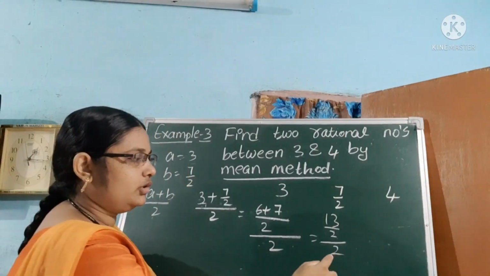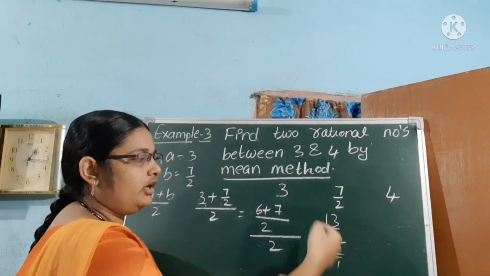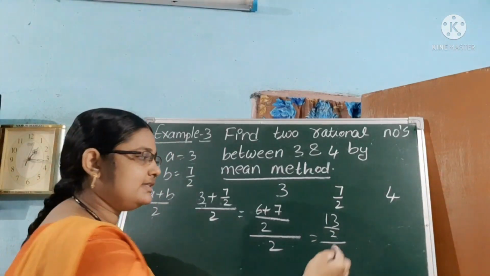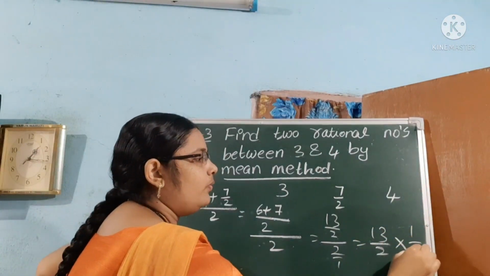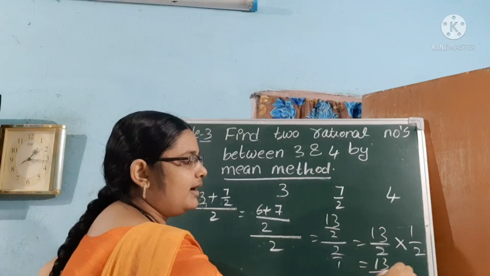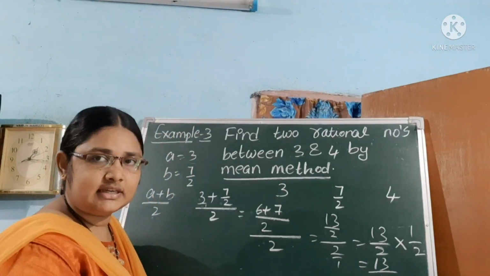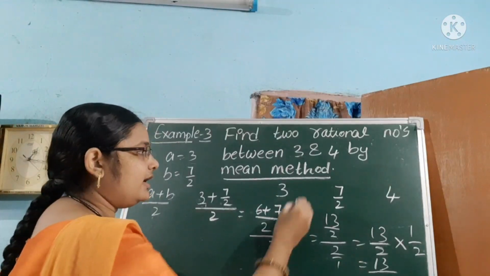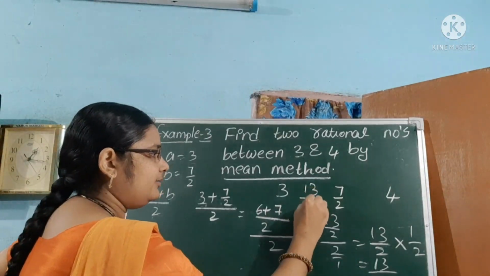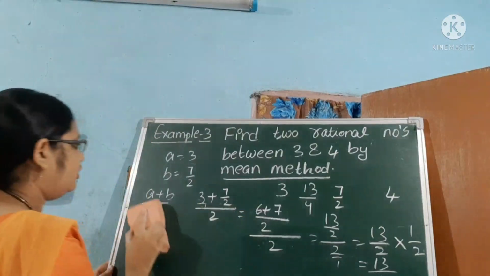Is it clear? Here 2, like 2 by 1, if we take it into the numerator, it is reversed: 13 by 2 into 1 by 2. Okay, 13 by 4. Is it clear? So one more rational number is 13 by 4. So clear all this?